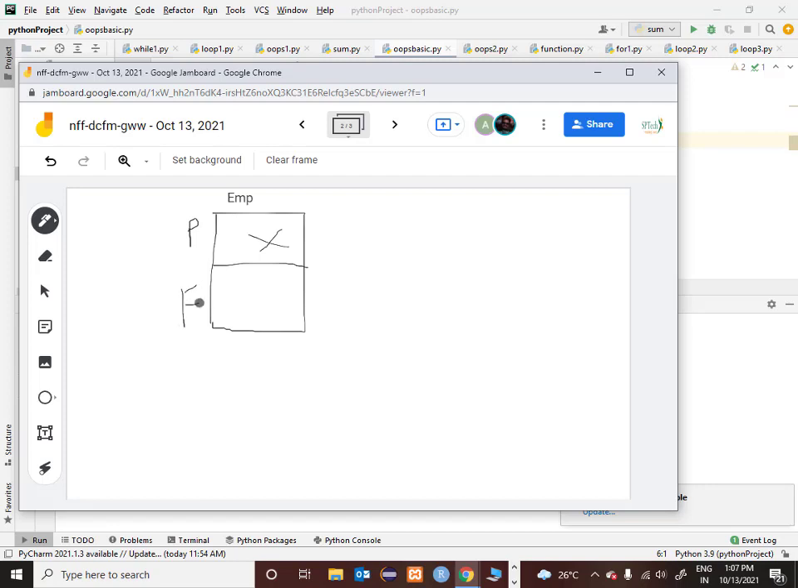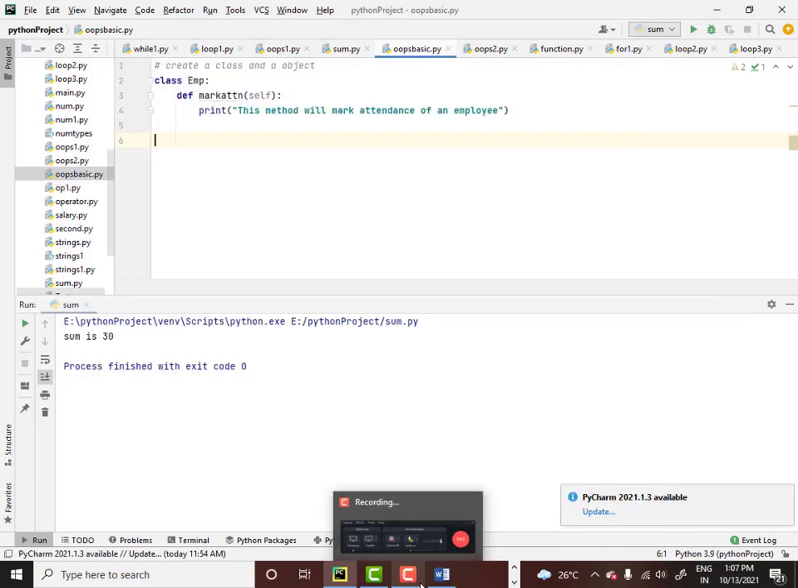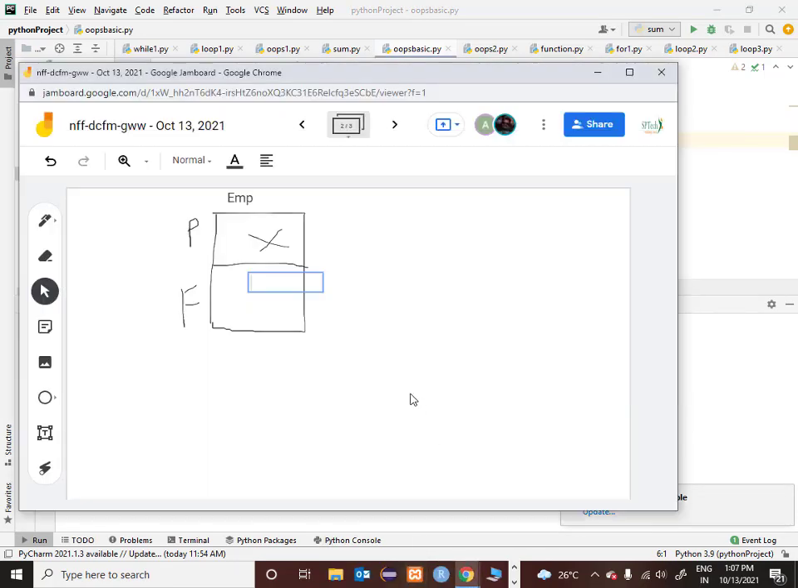In the function section, I have a method, and the name of that method is mark attendance. For this mark attendance, I have given some implementation. What is the implementation? I am giving print.